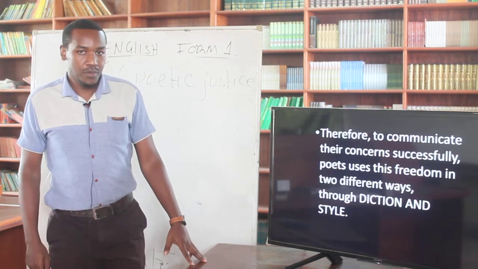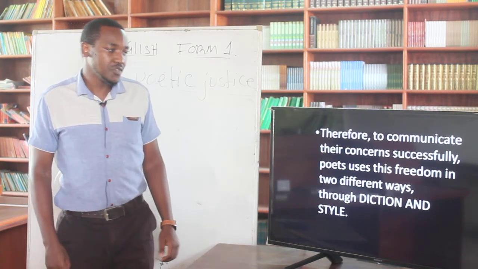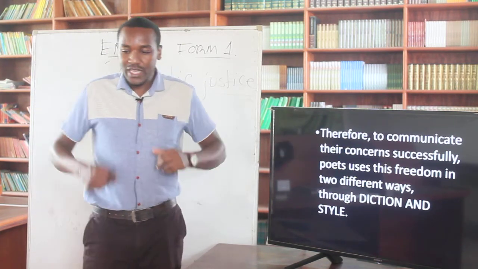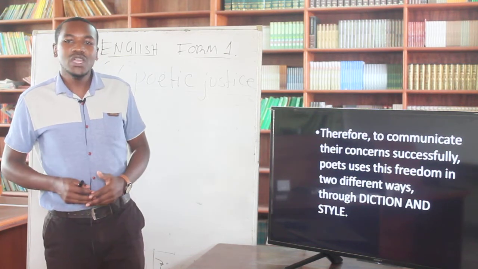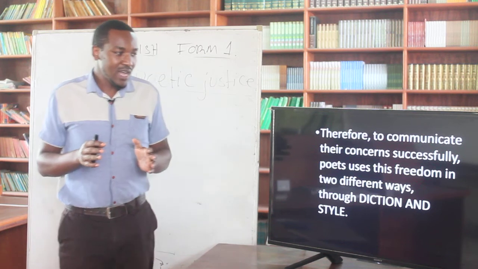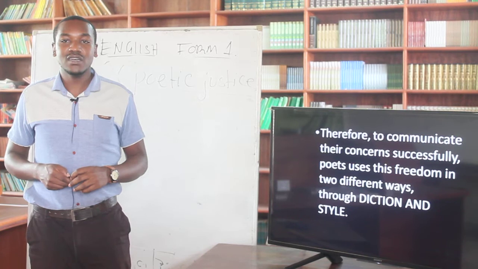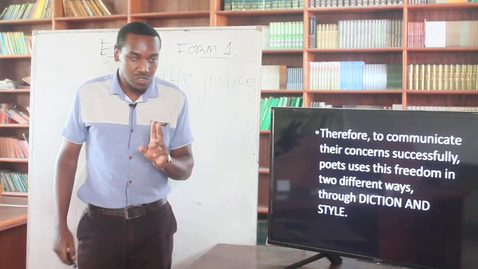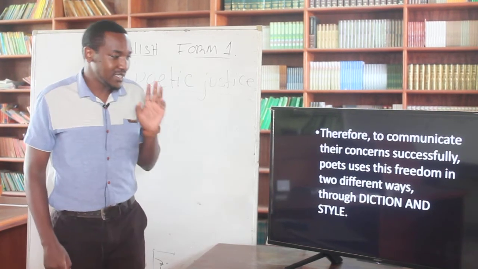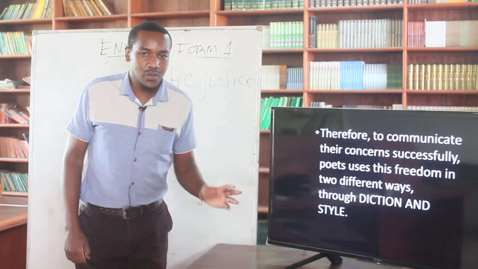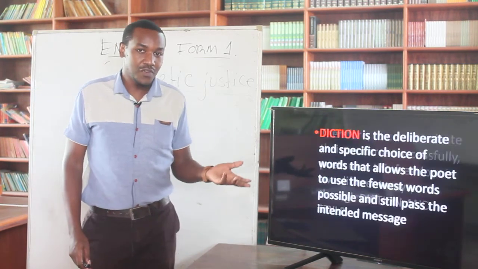Now, therefore, to communicate their concerns successfully, poets use this freedom in two different ways. They have the permission, so if they have this permission, they have to use it in two ways. And these two ways are, one, diction and, two, style. Diction and style. So we need to know, when we say diction, what do we refer to? And when we say style, what do we refer to?